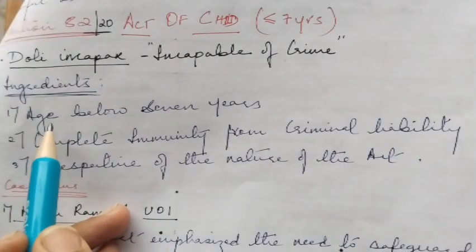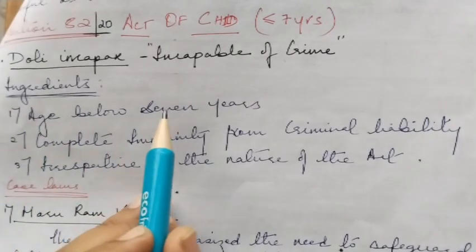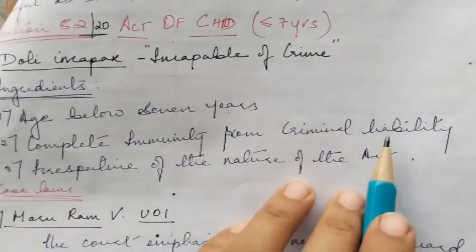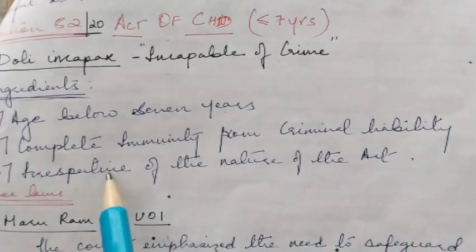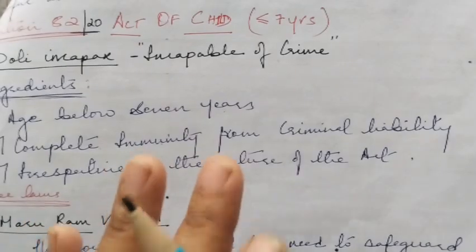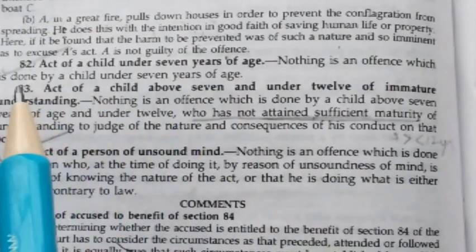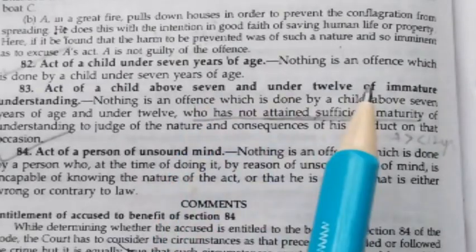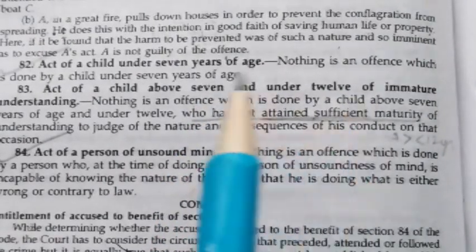The ingredient is that the age should be below 7 years. They have complete immunity from criminal liability irrespective of the nature of the act they commit. So this is all about section 82. Section 83 talks about the act of a child above 7 years and under 12 years of immature understanding.